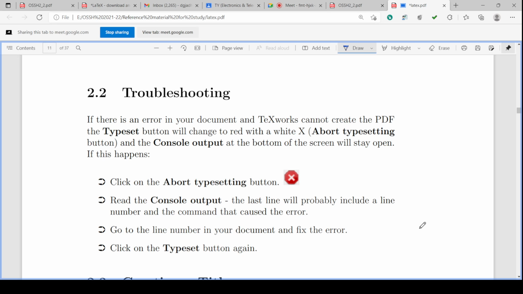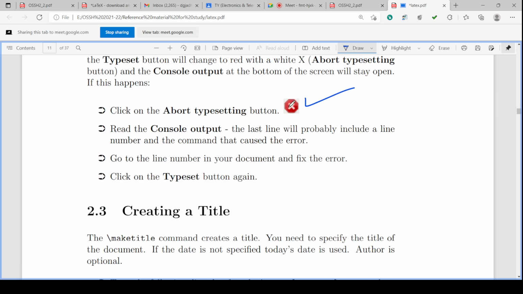So what are the troubleshootings? If there is an error in the document, the text cannot create the PDF. The typeset button will change to red with a white X on it, like this red button with a white X, and the console output of the screen will stay open. If it is open, click on the typesetting button and read the console output. The last line will probably include the line number and command that causes the error. So there may be a line number which is causing the error.